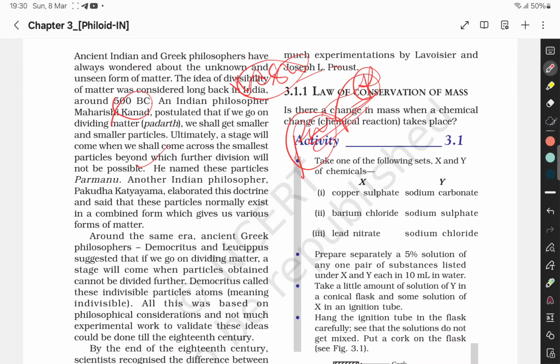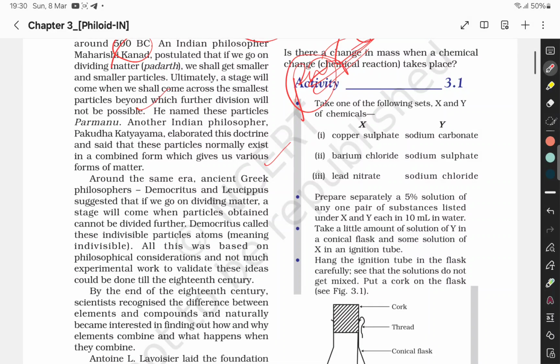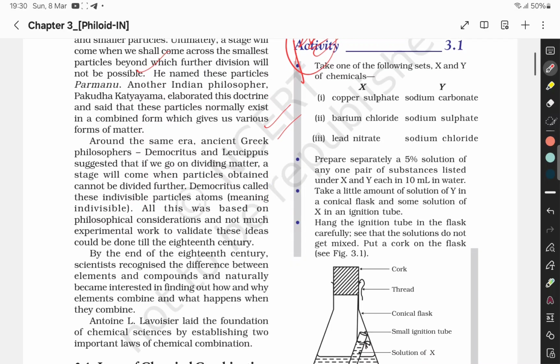Another Indian philosopher, Pakudha Katyayana, elaborated this doctrine and said that these particles normally exist in combined form, which gives us various forms of matter. Around the same era, the ancient Greek philosopher Democritus suggested that if we go on dividing matter, a stage will come when the particles obtained cannot be divided further. He called these indivisible particles atoms, meaning indivisible.